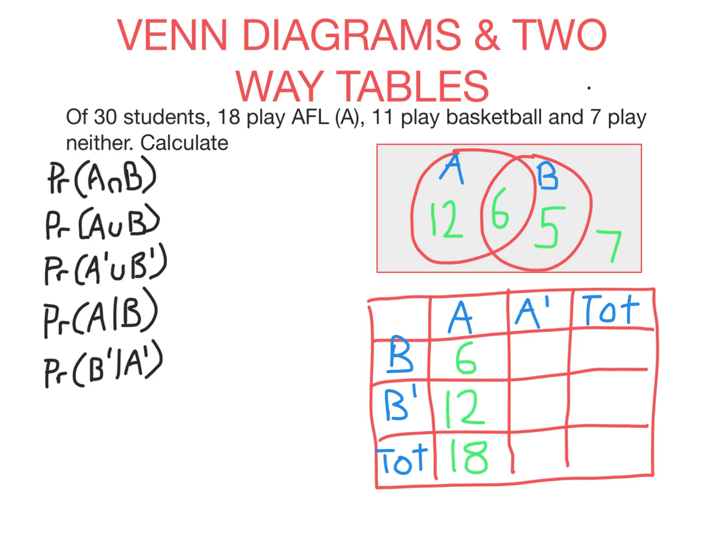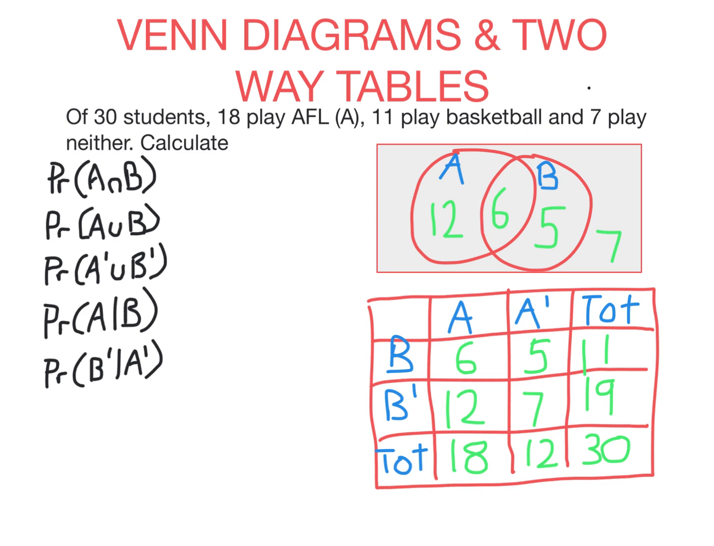We have a row and column for totals in a two-way table. So up at this cell here, these are the people that play basketball but not AFL, so that's 5, and then the 7 that play neither go there. So we should see that these two numbers and these two numbers both add up to 30, which they do, so we know we're on the right track. So Venn diagrams and two-way tables display the exact same information. You can see the 4 numbers from the Venn diagram are precisely the 4 numbers here.